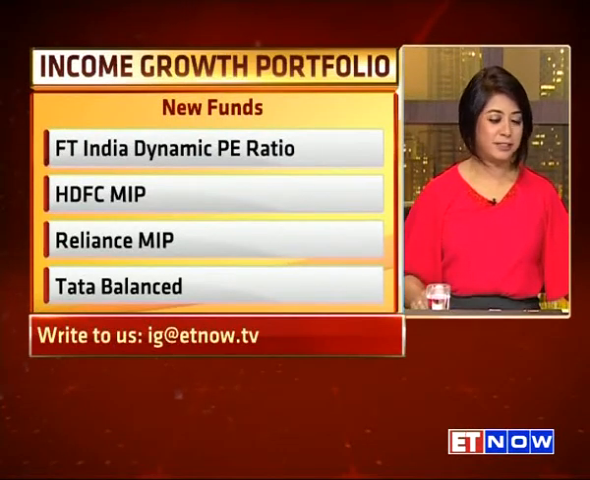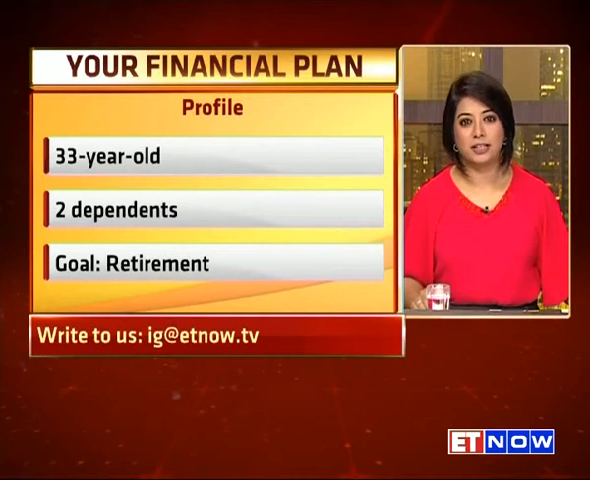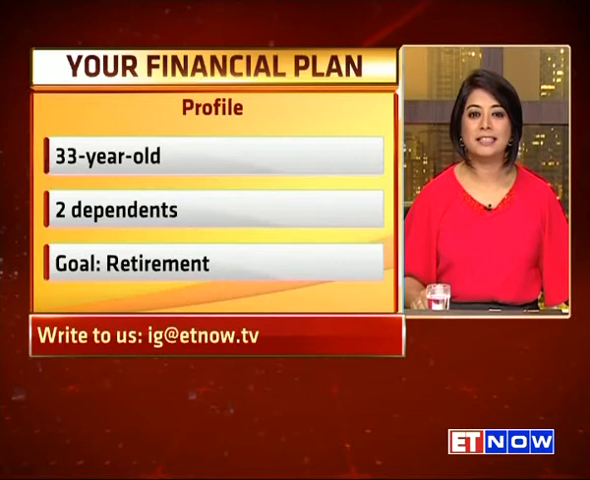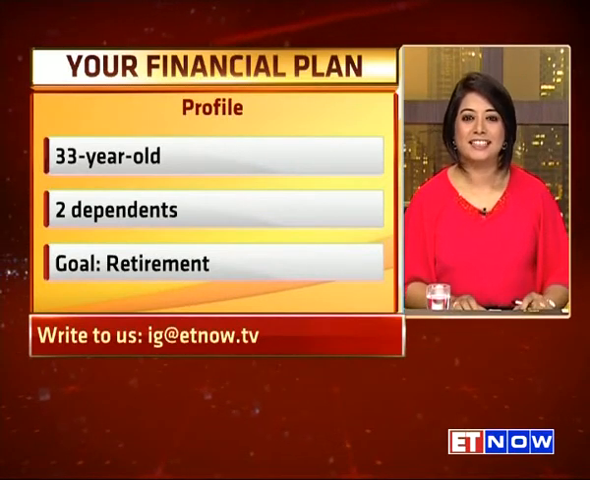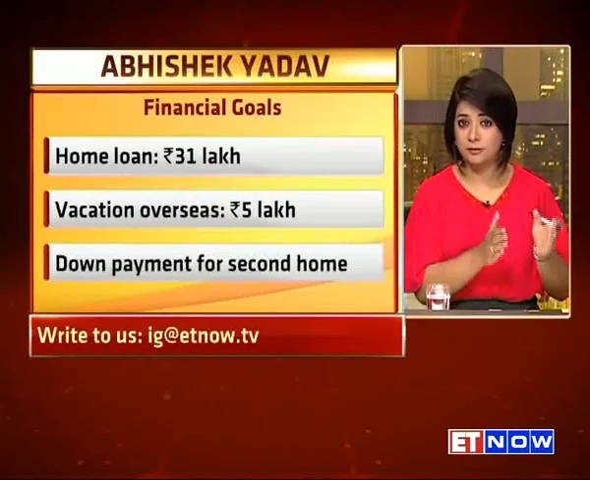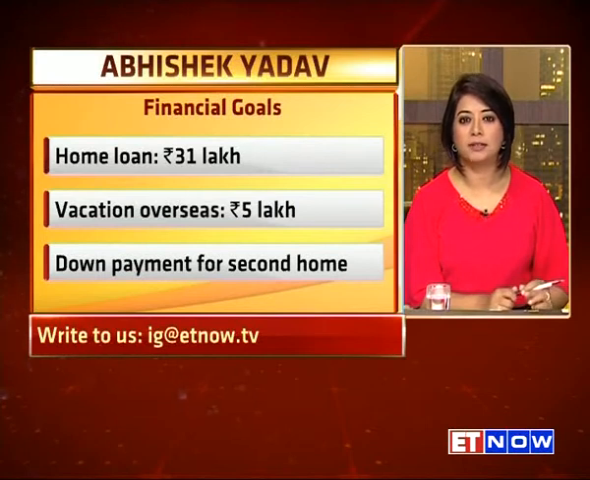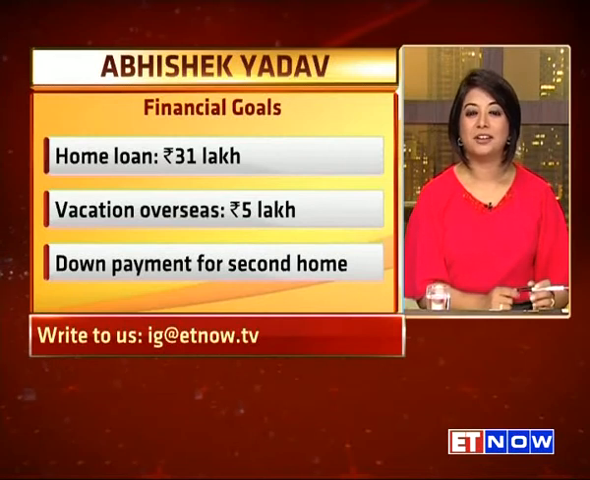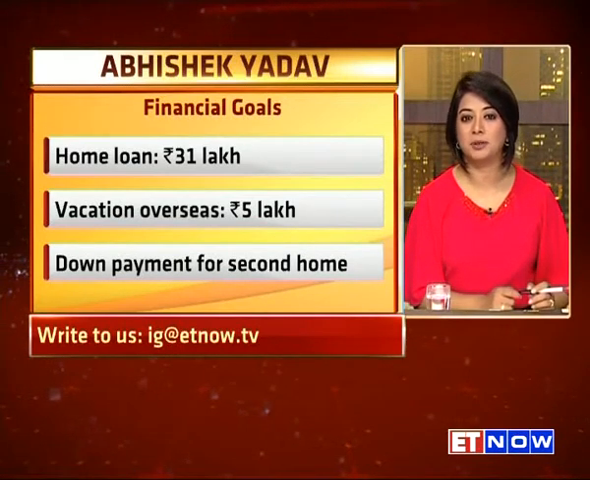Devendra, let's answer a question that's come in on our financial plan this week. Our profile is of a 33-year-old with 2 dependents who wants to plan for his children's future and for his own retirement. Abhishek Yadav has written in. Now, he sent us a list of short-term and long-term goals, very carefully segregated. He tells us short-term goals in the first 3 years. He'd like to completely pay off his 31 lakh rupee outstanding on his home loan and take a vacation overseas for 5 lakh rupees. Now, in 5 years, he wants to put down a down payment for a second home and buy a car worth 25 lakh rupees.